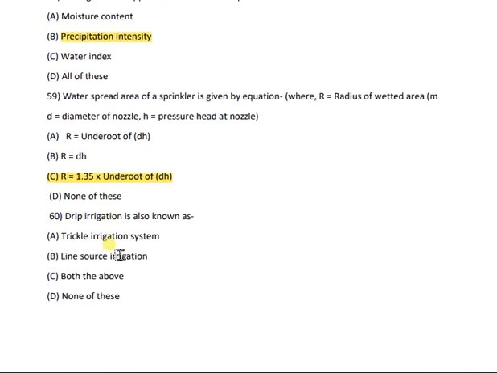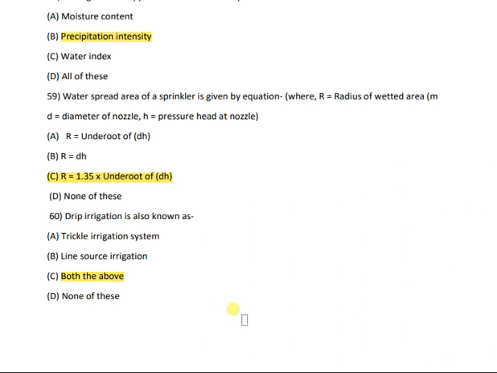Then moving forward to the last question, that is question number 60. Drip irrigation is also known as trickle irrigation system, line source irrigation, both the above, or none of these. Here the correct answer is both the above. That means trickle irrigation system and line source irrigation both are called drip irrigation.